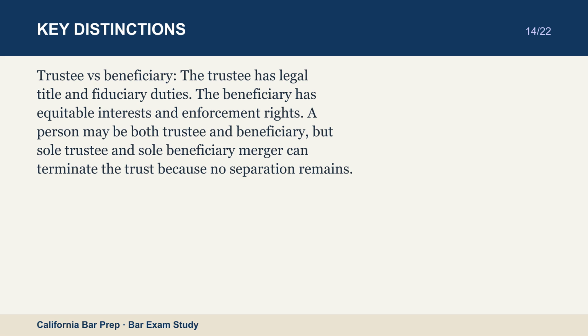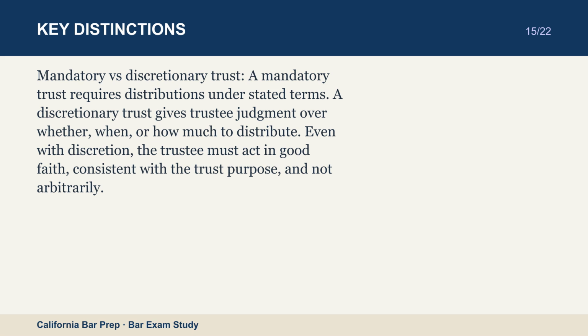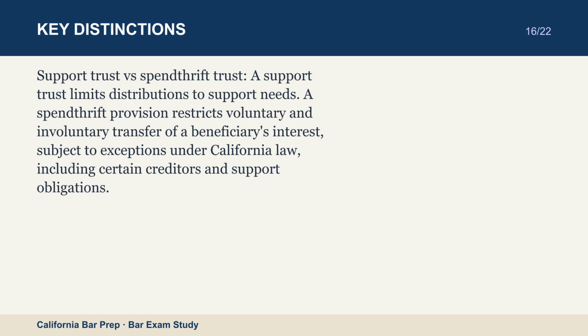Mandatory versus discretionary trust. A mandatory trust requires distributions under stated terms. A discretionary trust gives trustee judgment over whether, when, or how much to distribute. Even with discretion, the trustee must act in good faith, consistent with the trust purpose, and not arbitrarily. Support trust versus spendthrift trust. A support trust limits distributions to support needs. A spendthrift provision restricts voluntary and involuntary transfer of a beneficiary's interest, subject to exceptions under California law, including certain creditors and support obligations.